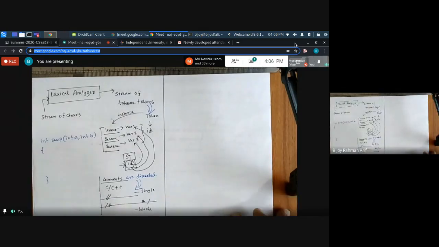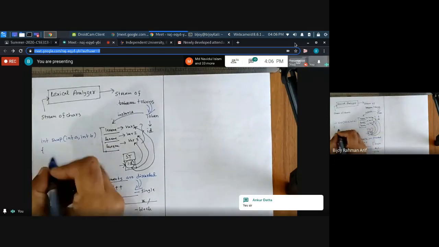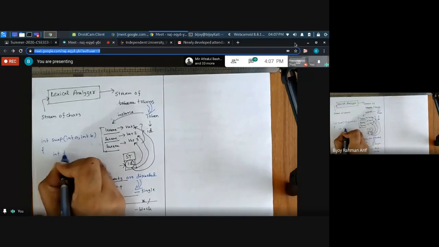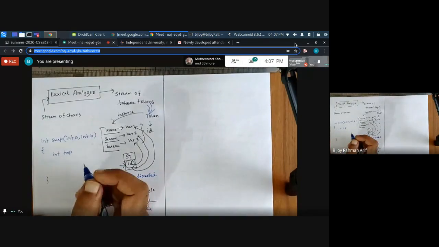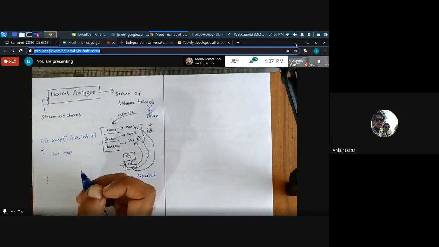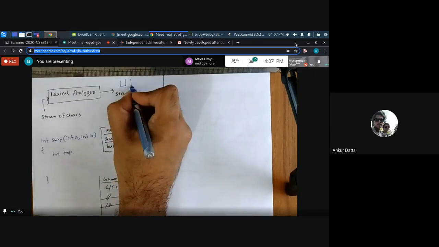Okay. Integer swap, integer A, integer B. I'm writing a swap method. So let's take a temporary variable. You know how to swap, right? What is swap? Int temp equals A, then A gets the value of variable B, and variable B gets the value of A, like this it swaps the value.